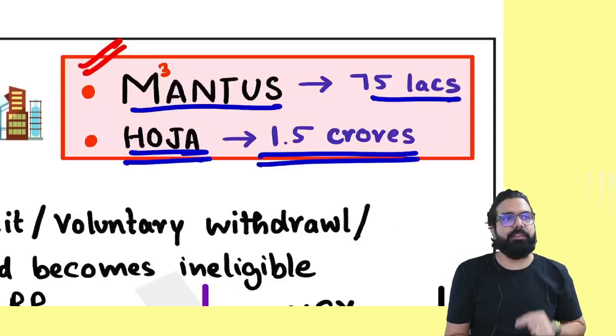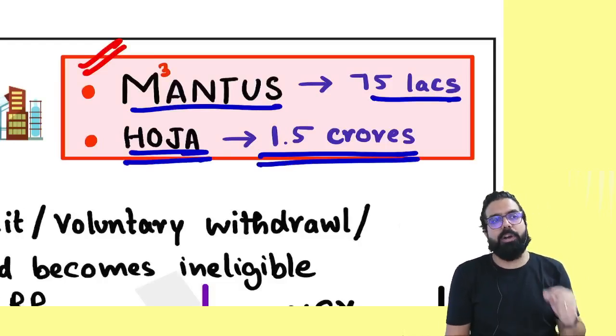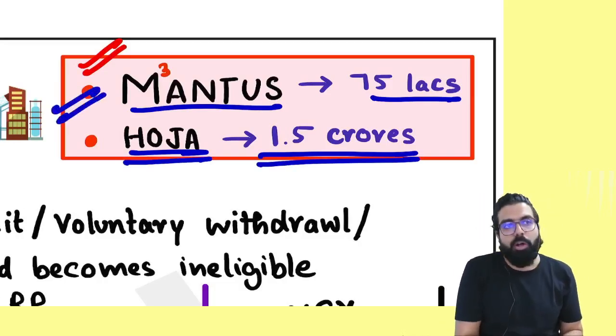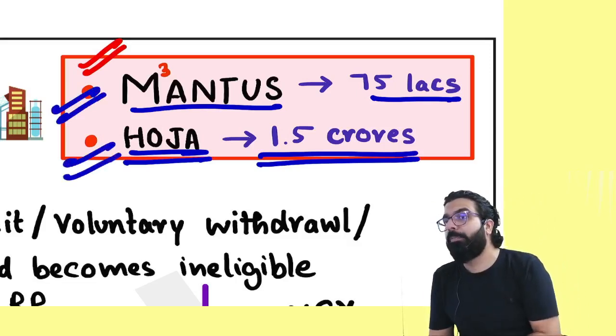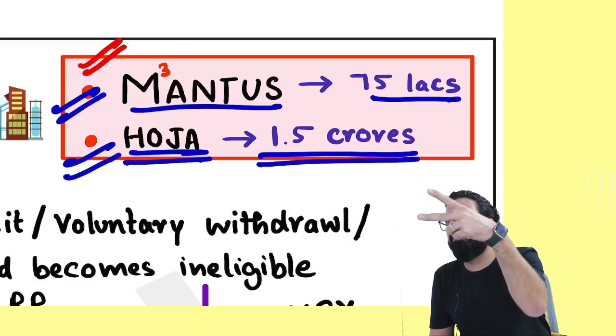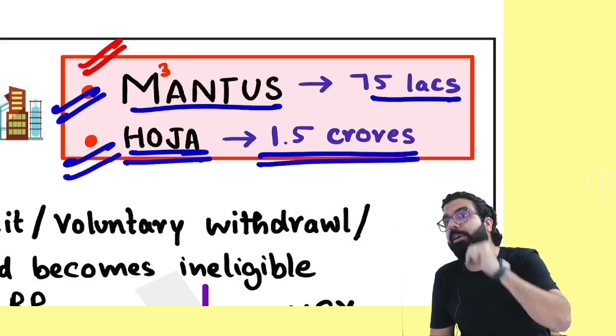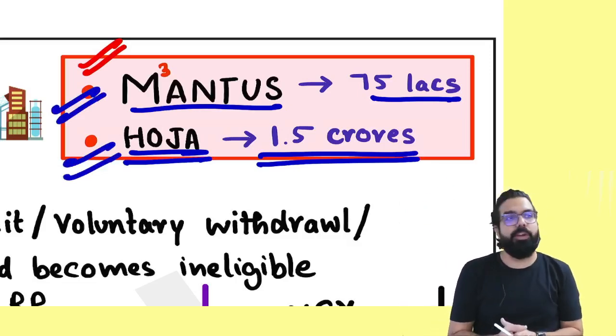Now tell me one thing. Supposing under my PAN, I have taken registration in MANTUS also and I have taken it in HOJA also. Then can you tell me what limit will be applicable to me? 1.5 crore or 75 lakh? Whichever is lower, 75 lakh will be applicable to you. Can we go ahead, everyone?